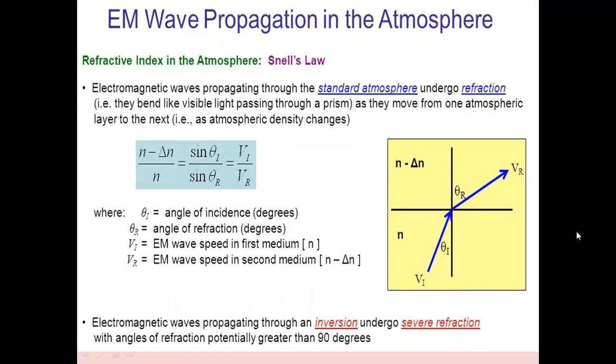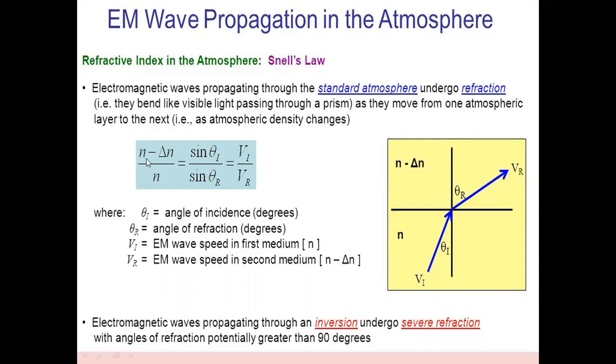For EM waves propagating in the atmosphere, the refractive index follows Snell's law. Electromagnetic waves propagating through the standard atmosphere undergo refraction. They behave like visible light passing through a prism as they move from one atmosphere layer to the next, because in the ionosphere we have different densities in each layer. So some of the energy will be reflected back, depending upon the refractive index.